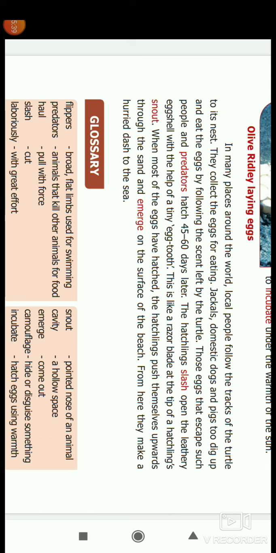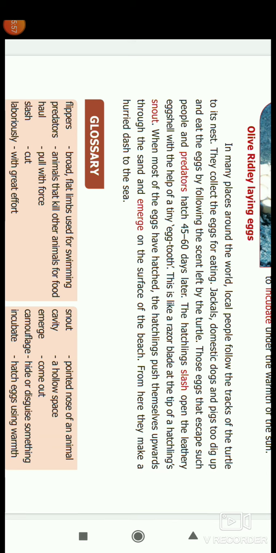Hurriedly: dash to the sea, they have to come very quickly to the sea. Now we see the glossary. Flippers: they use them to swim easily and gracefully in the sea. Predators: they kill other animals. It's considered a predator.